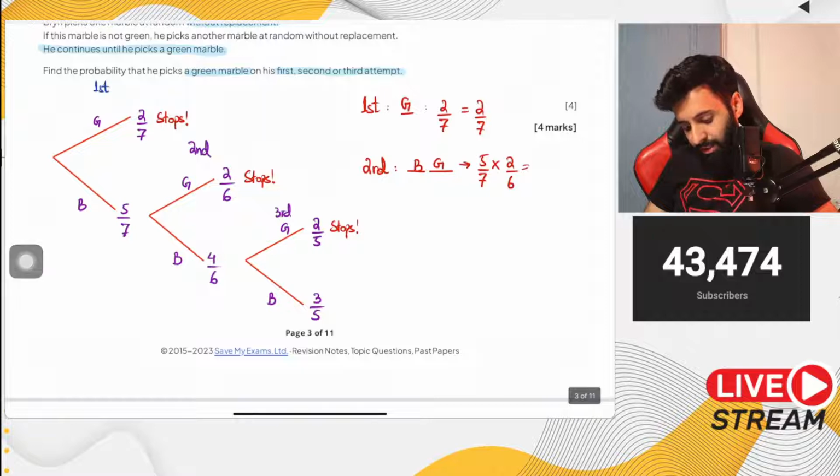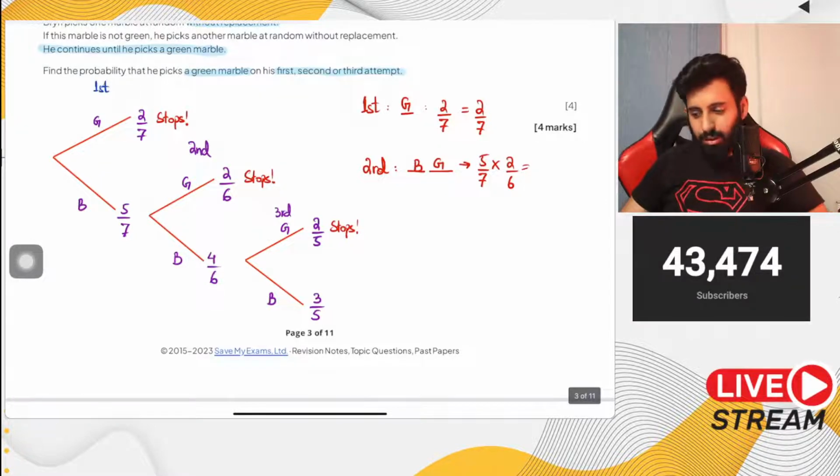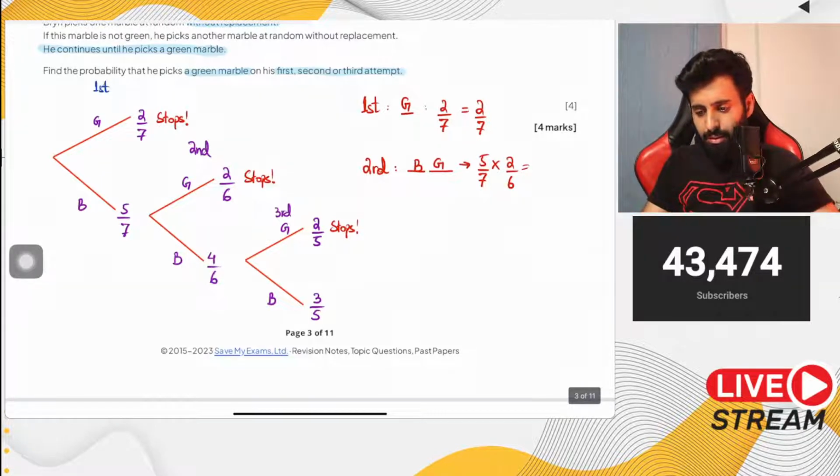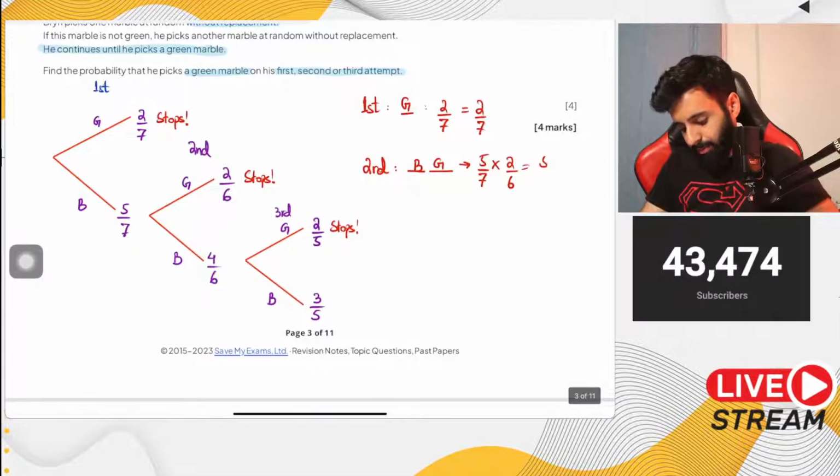So let's simplify this. 5 into 2 is 10, 7 into 6 is 42. So 5 into 2 divided by 7 into 6 is equal to 5 upon 21.